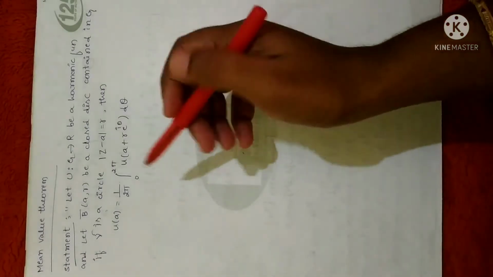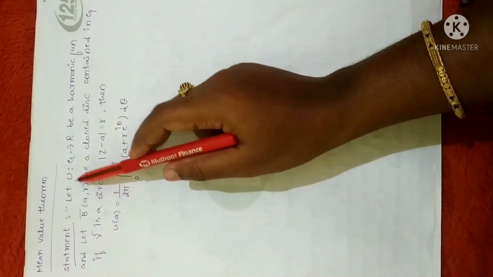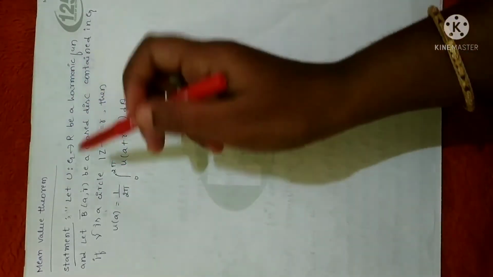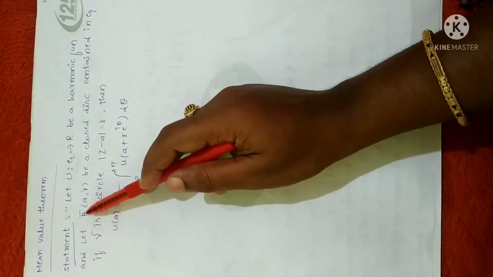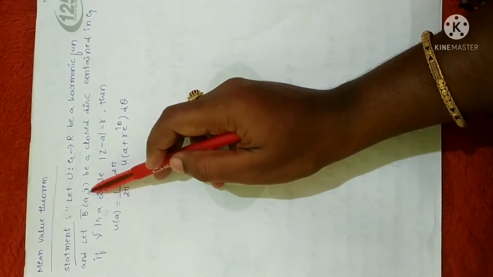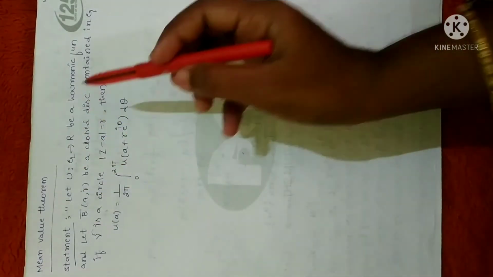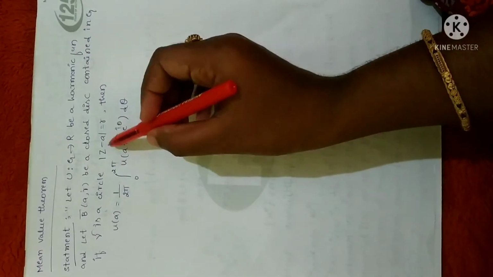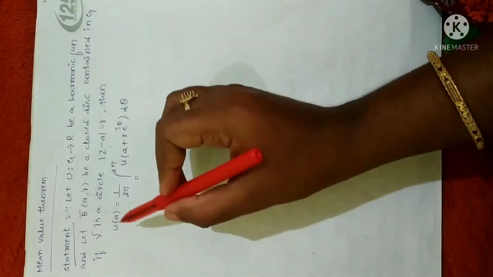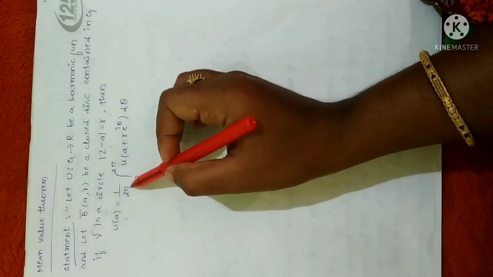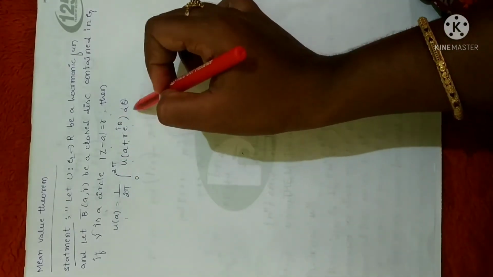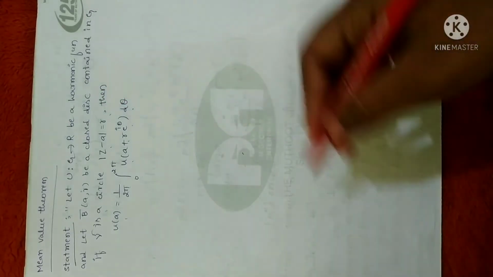It is called the mean value theorem. Let u from G to R be a harmonic function. Just now I have explained the concept of a harmonic function. And let B bar of a comma R be a closed disk. As I already explained the concept of a closed disk, it should be less than R, contained in G. If gamma is a circle given by mod z minus a equal to R, then we have to prove u of a is equal to 1 by 2 pi integral from 0 to 2 pi u of a plus R into e power of i theta d theta. Fine. Now let me prove.